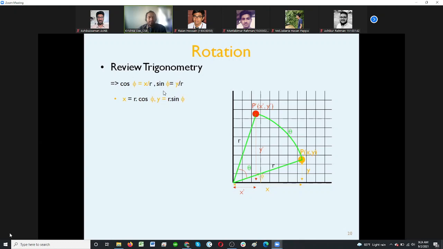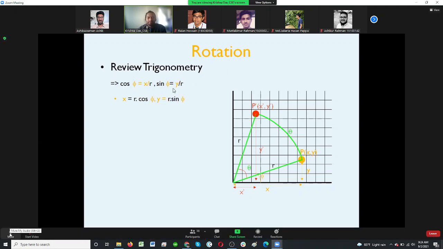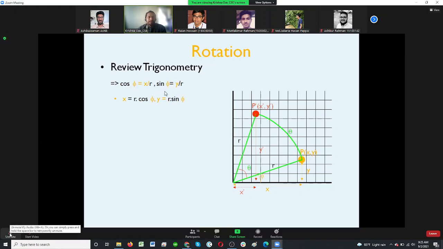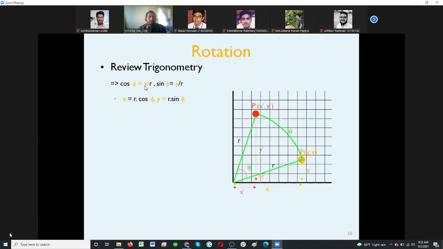We know the trigonometrical formula, so we get cos phi and sine phi. Now we simplify that. So x is actually r cos phi, we just take that r to the other side, and y is actually r sine phi. We got those two equations, we need them later.